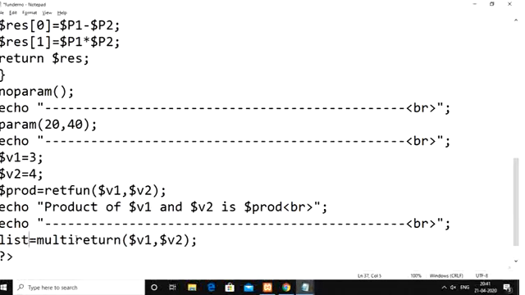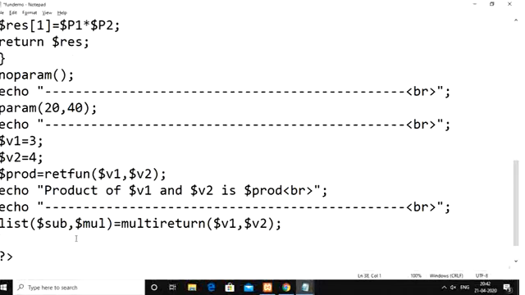So simply we can take list of. The first value we have at the 0th index is the result of the subtraction operation, so we can take a variable called sub. Then we have the result of the product of p1 and p2, but since we already have a prod variable here, I am going to take one more variable called mul. So the result of subtraction will be stored in sub, and the result of product will be stored in mul. Okay, so display the same thing.